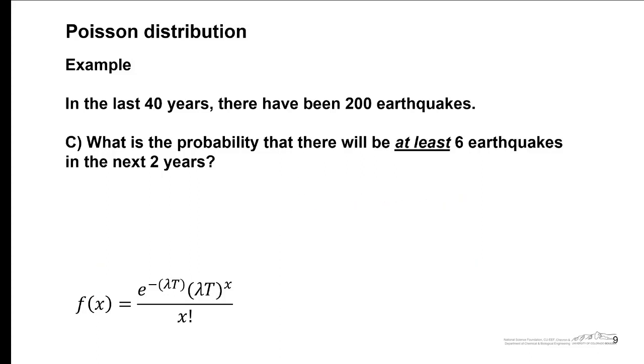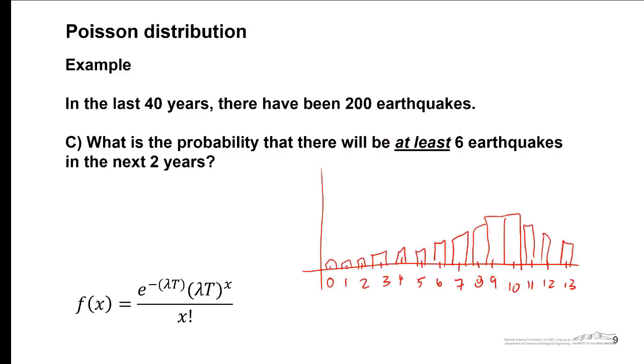What is the probability that there will be at least 6 earthquakes in the next 2 years? Just like some of the other discrete distributions we've looked at, we can put together a histogram or a column chart of this. Graphically, at least 6 earthquakes in the next 2 years would be the probability of 6, the probability of 7, and we sum everything to the right of this.